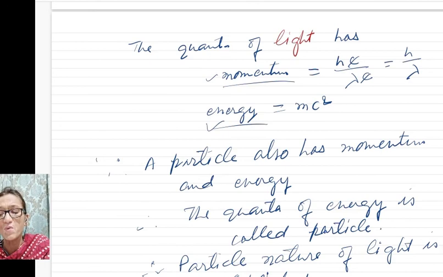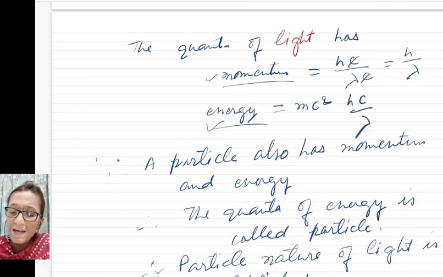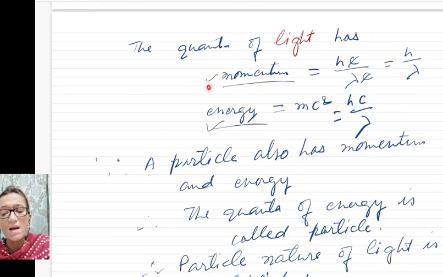Energy is equal to mc squared, hc by lambda, and momentum is equal to h by lambda. So you see that this quantum of light has both momentum and energy, as a particle has momentum and energy.